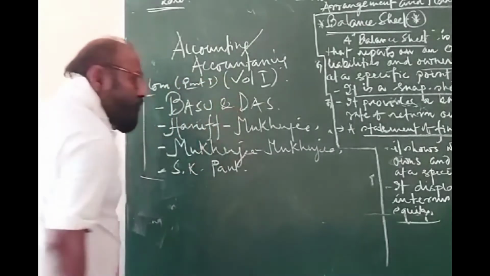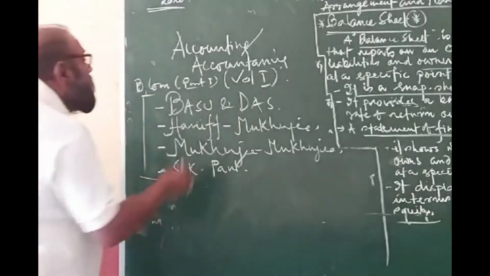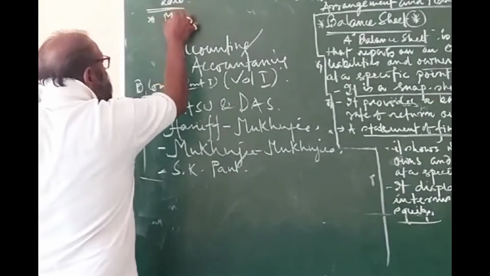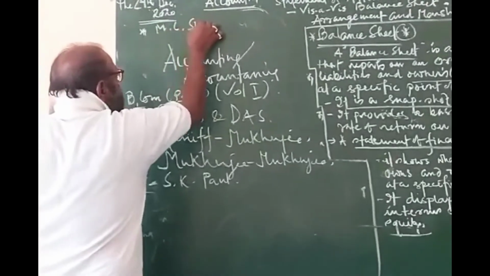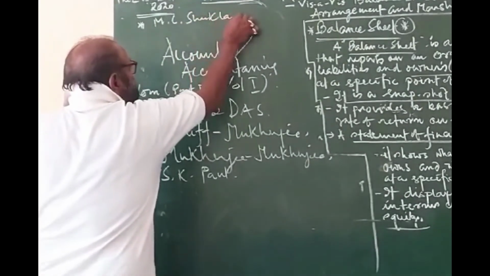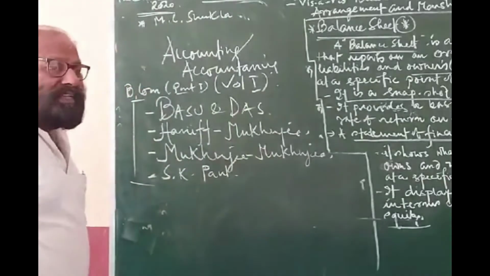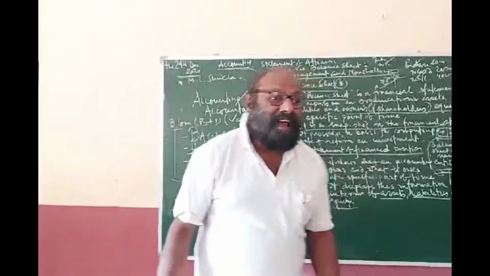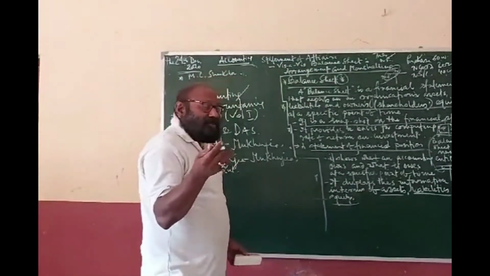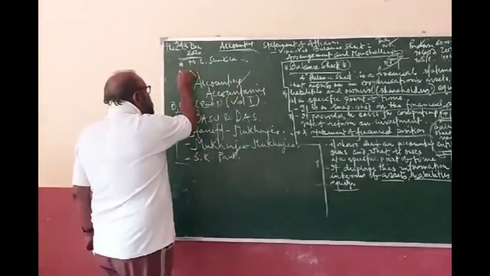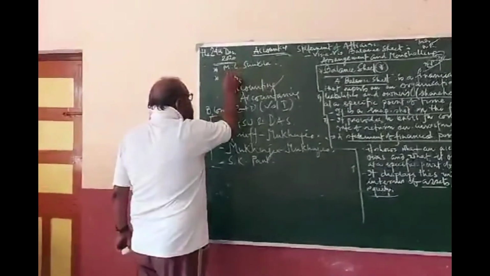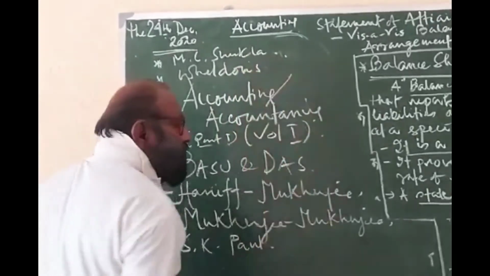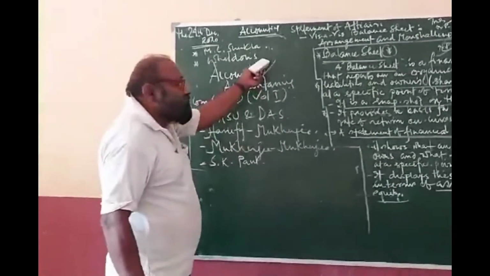And if you want to go through it in some better way, then my friend, please use MC Shukla, Eastern publication. MC Shukla, that is the biggest book. And friend, if you are more interested, which I went through, Wells, Principles of Accounting, and it is a British book.